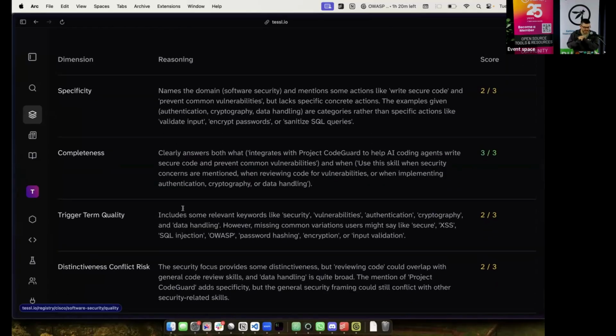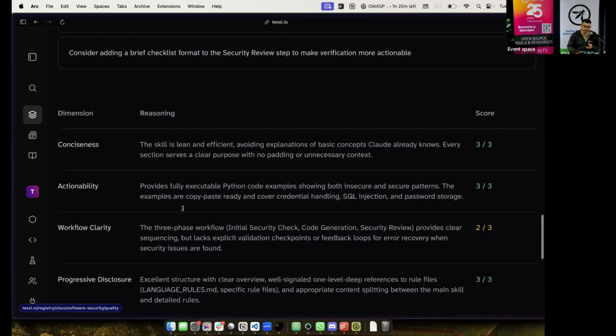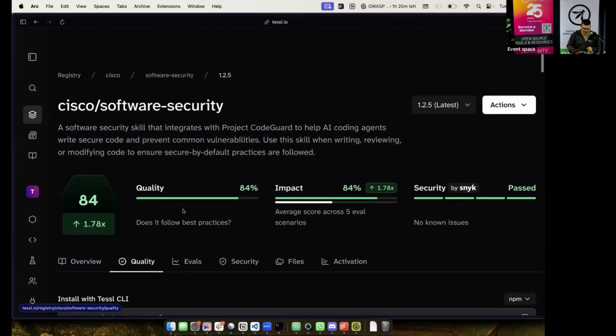So we look at things like specificity, I hate that word, completeness, and other things. Activation is another important one. We'll provide you with advice as to how you can reword your description, your name, the actual content within your skill. There are a number of free skills that we provide, I think in Tessl Labs, that you can run to optimize your own skills based on this feedback. I think the CLI also has an optimize option. It can also update, but this is super important.